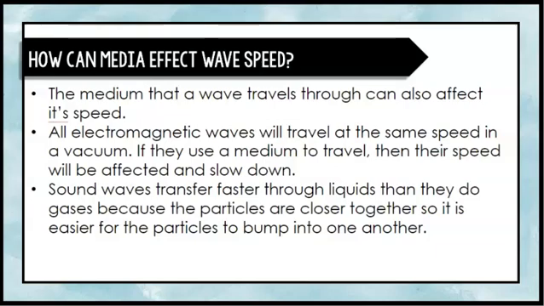Electromagnetic waves are waves that can travel through a vacuum, such as outer space. They do not require matter to travel through. The matter that a wave travels through is called the medium. On the other hand, mechanical waves do require a medium. Keep in mind that the medium that a wave travels through can also affect its speed.